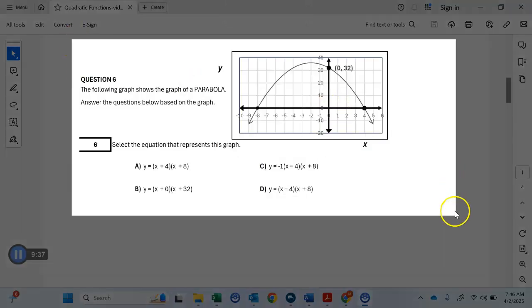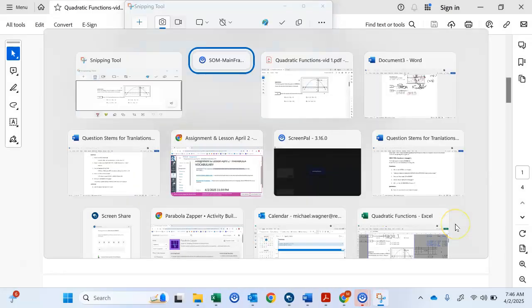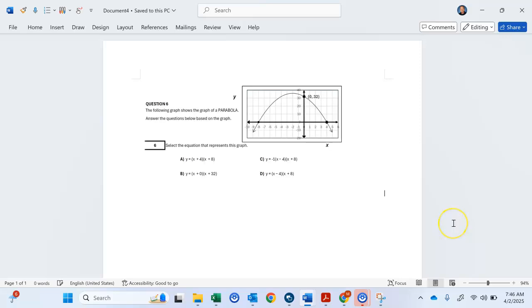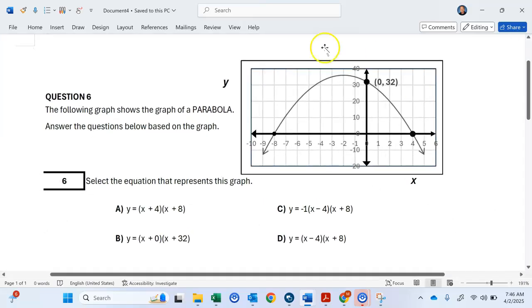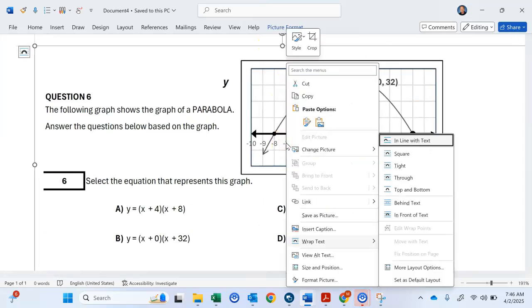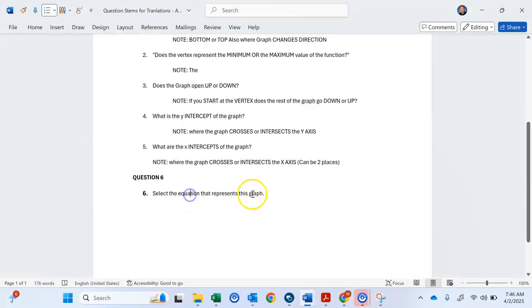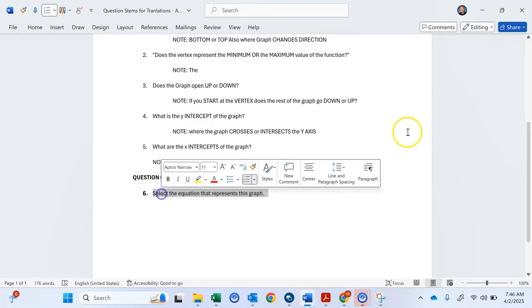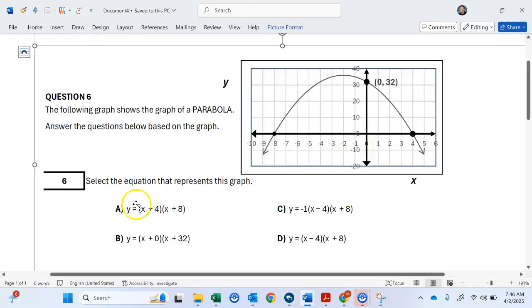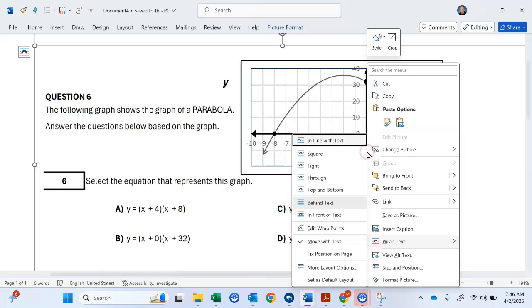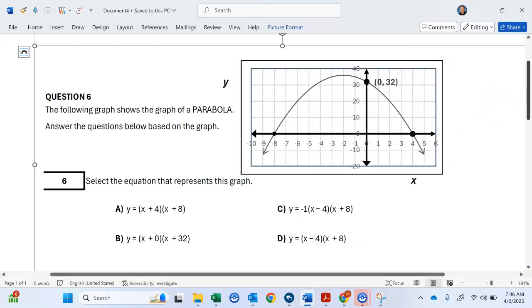Okay, the last question is number 6. So number 6, let's go ahead and look at this one here, okay? Please read the translations for number 6. So one of these equations represents number 6, okay? So how do we tell that one?